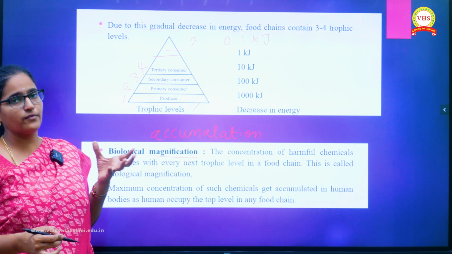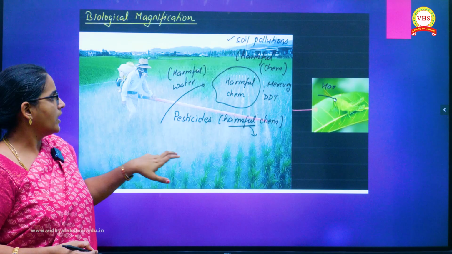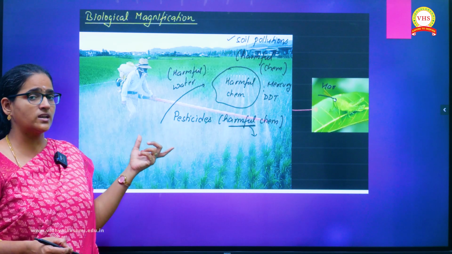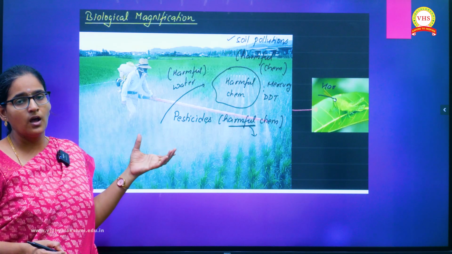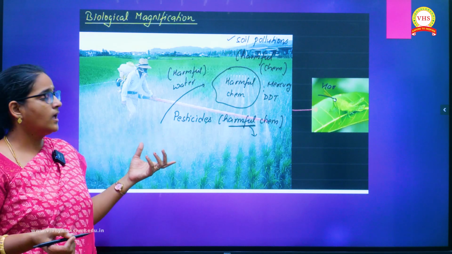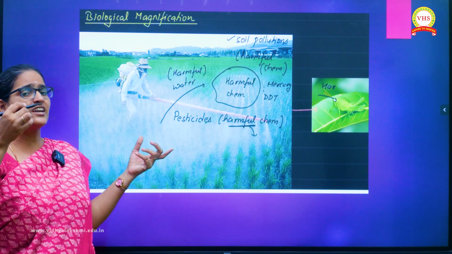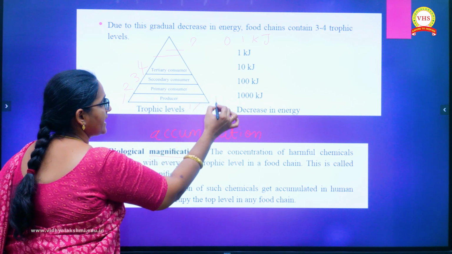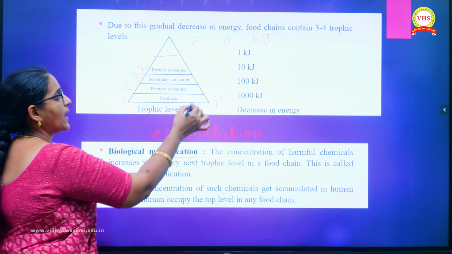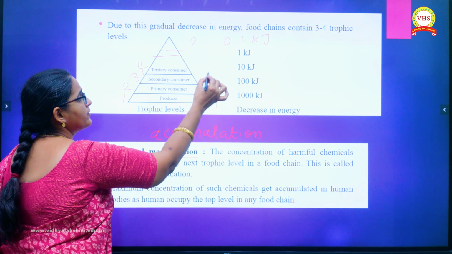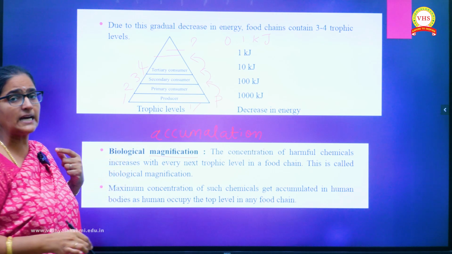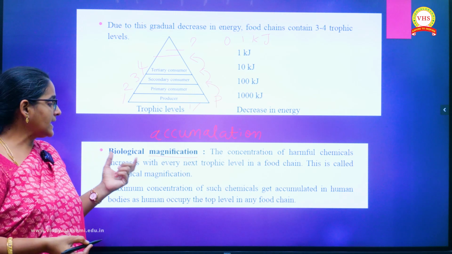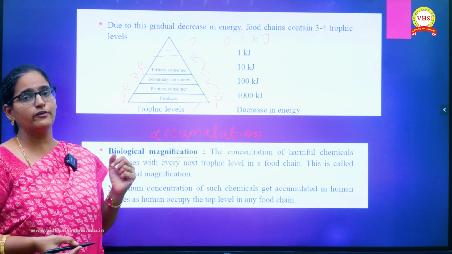So what the scientists have found is, if you take any food chain, the basic chemicals are the harmful chemicals which we use in our environment, such as pesticides. Once we add them into the soil, these pesticides directly enter into the food chain at different trophic levels. In case the pesticide is sprayed over the producer, from the producer it will go to the primary consumer, from primary to secondary and from secondary to tertiary. So how do they define it? The concentration of harmful chemicals increases with every next trophic level in a food chain.